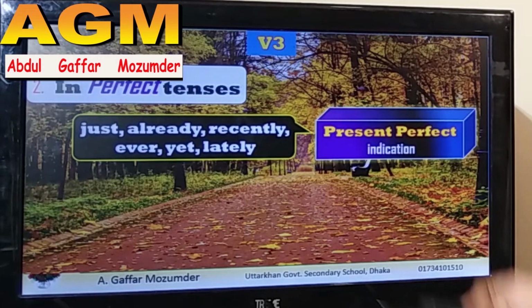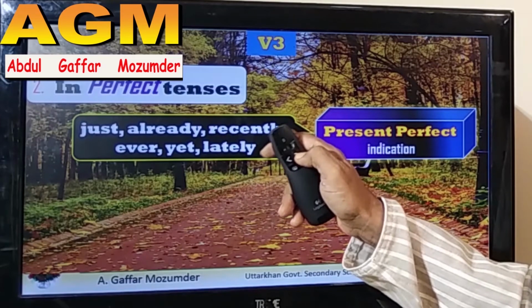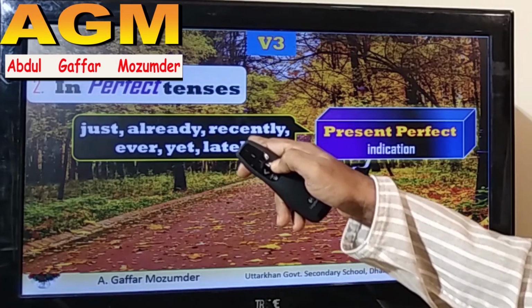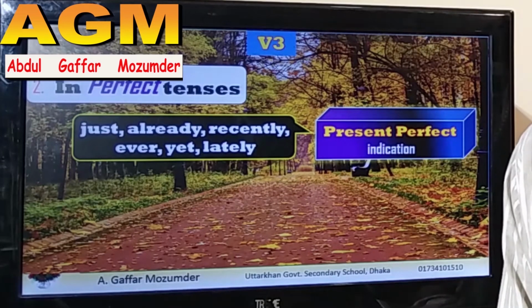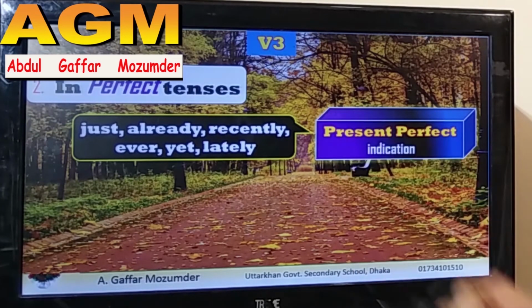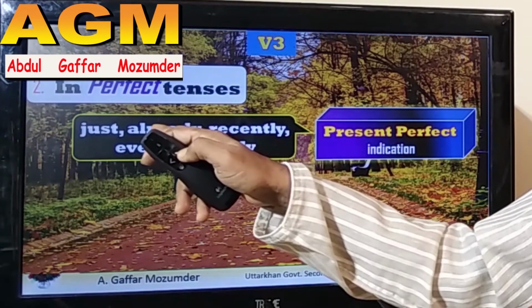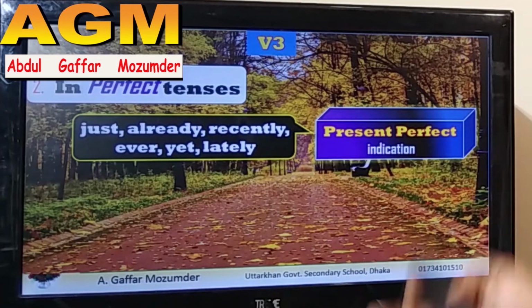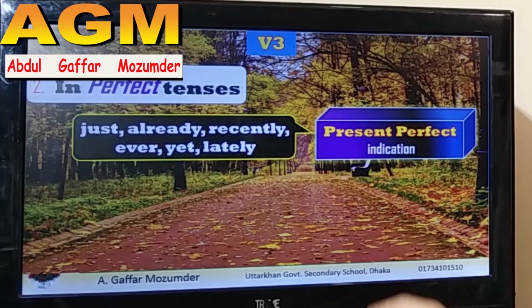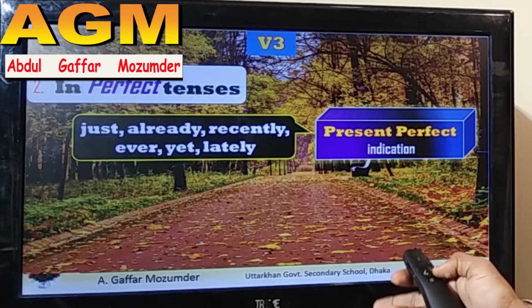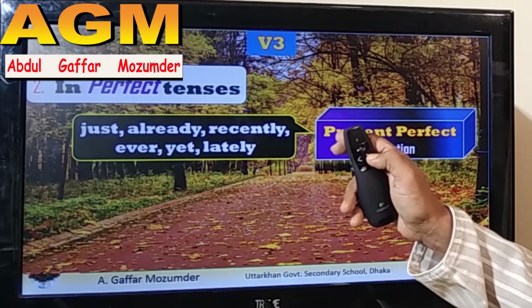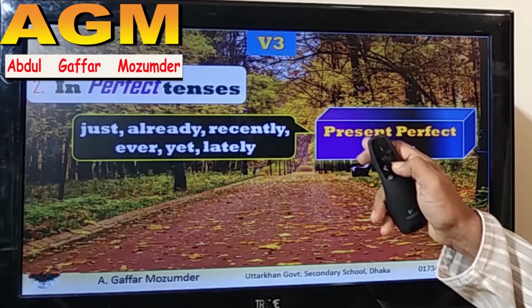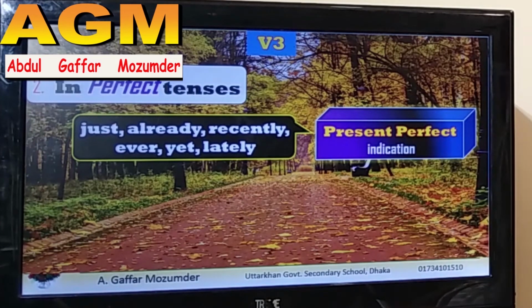Look, just, already, recently, ever, yet, lately, these words are present perfect indications. What does it mean? It indicates that if any of these words comes in a sentence or in a passage, we should turn the sentence into present perfect tense.